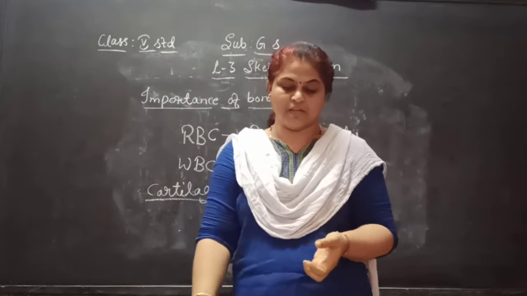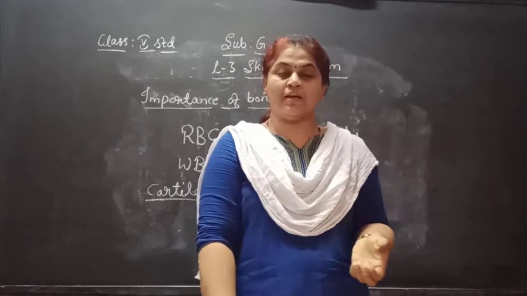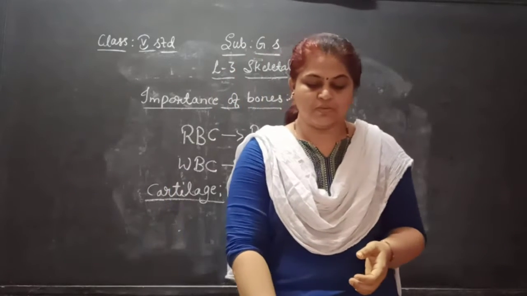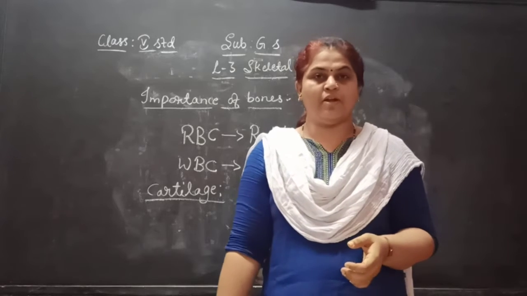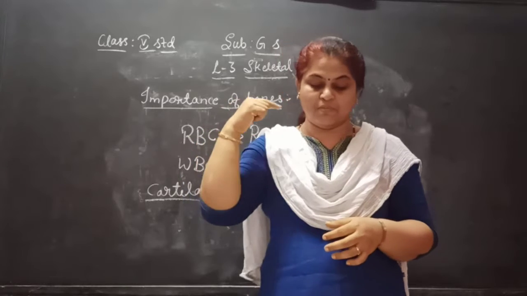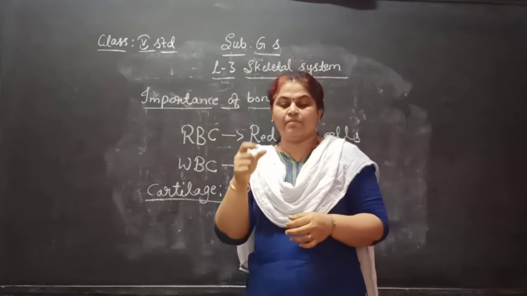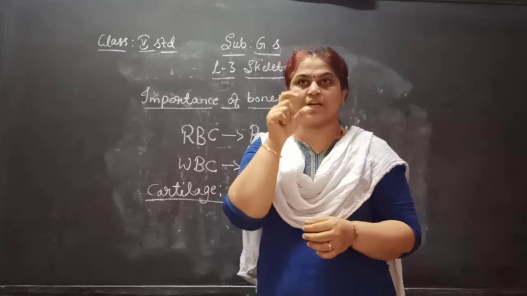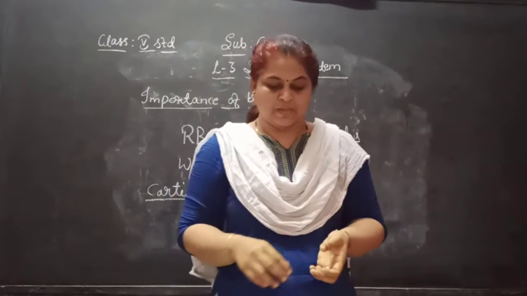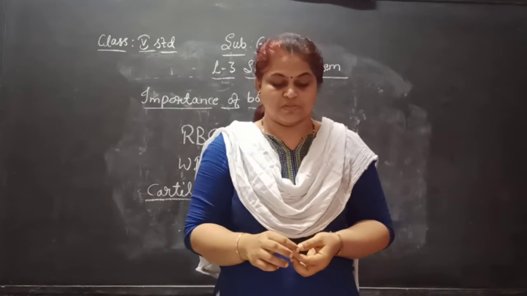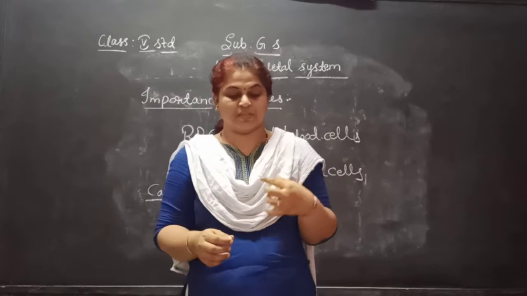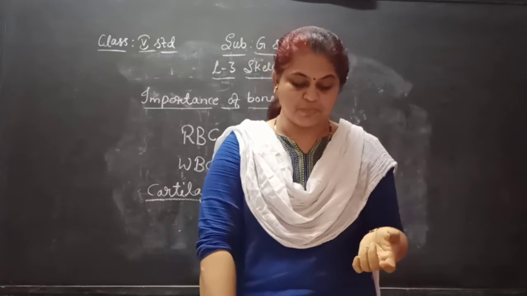In the leg, the knee and ankle are where two bones meet. Cartilage is also present at the end of the ribs and between the vertebrae in the spine, so that you can bend your back. Next, the ears and nose, and the bronchial tubes or airways also have cartilage.